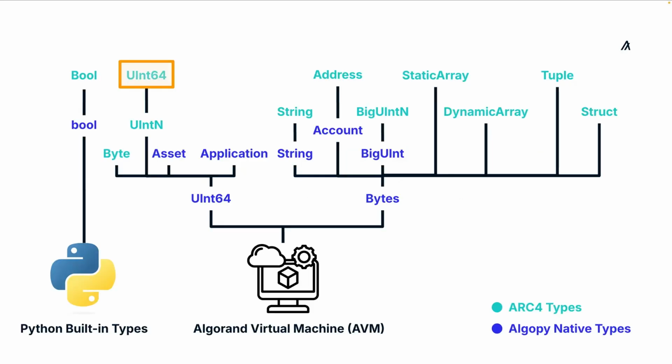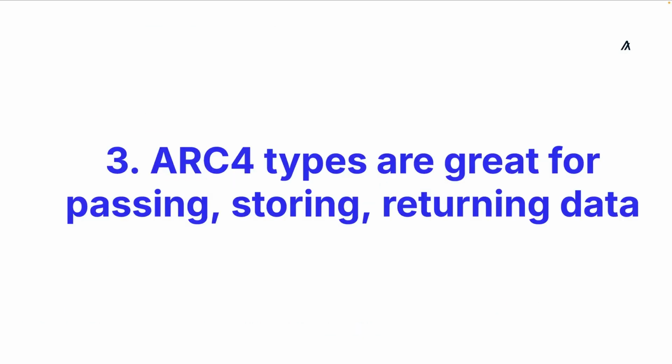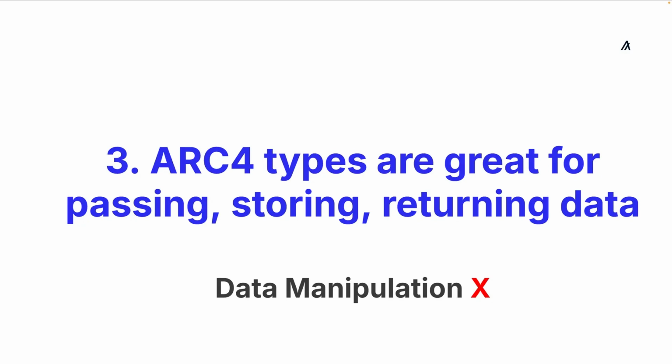Take ARC4.UInt64 for example. Since it's backed by bytes, you can't perform direct math operations on it. To do calculations, you'll need to access its native UInt64 representation using the .native property and work with the native UInt64 type. Finally, while ARC4 types excel at loading, storing, and returning data, they're not ideal for data manipulation.